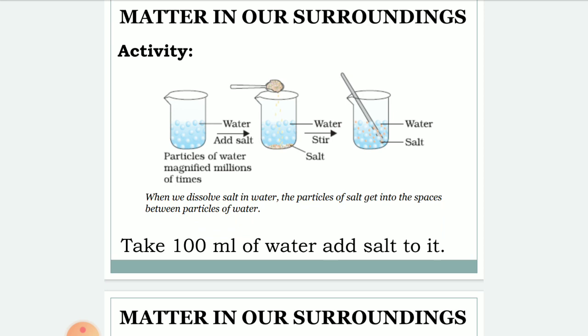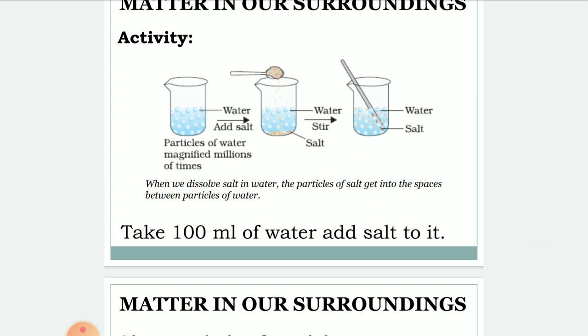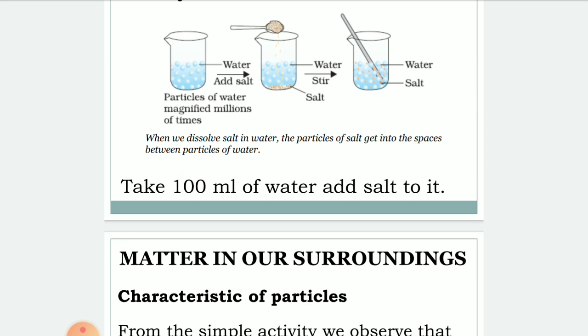From that you take and mix it till 1000 ml. You can see the particles are continuously moving, but there will not be a change in the color. When you do this activity at home, you can understand the concept.